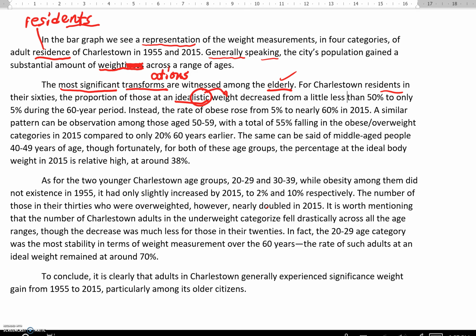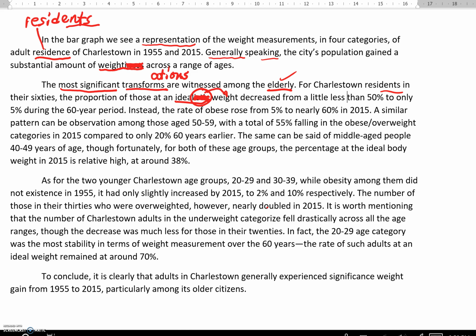Idealistic means someone who believes that things are very good or perfect, but we want just ideal to describe weight here. Okay, so the proportion of those at an ideal weight decreased from a little less than 50% to only 5% during the 60-year period.